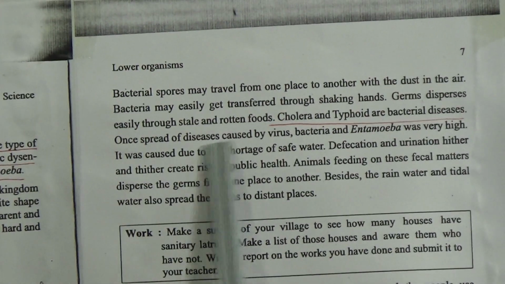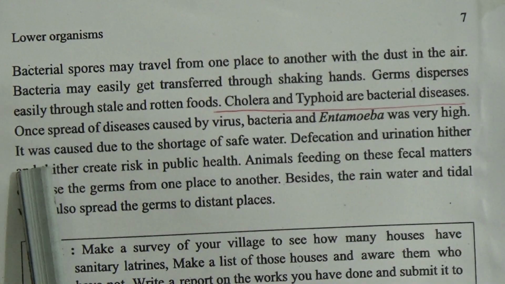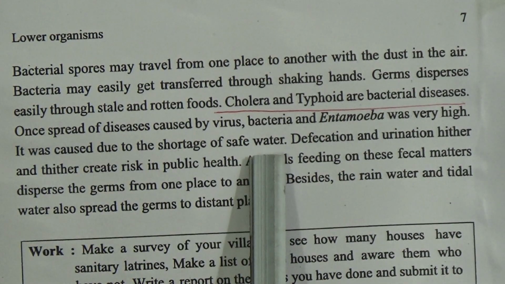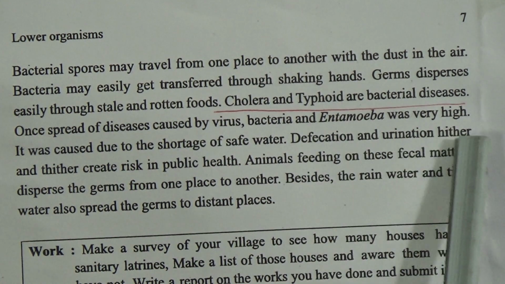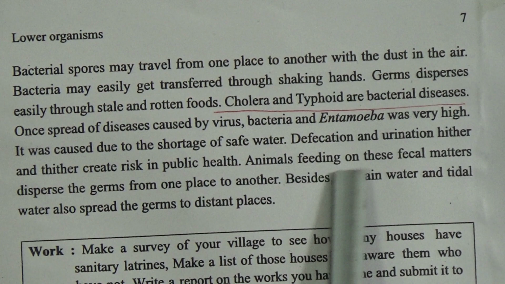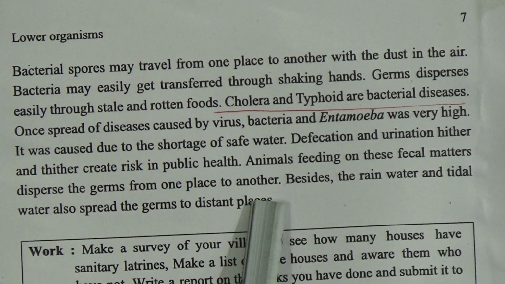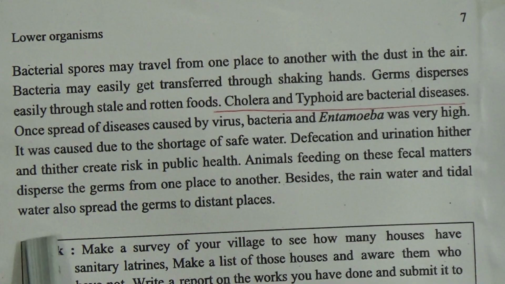Once the spread of diseases caused by virus, bacteria and Amoeba was very high. It was caused due to the shortage of safe water. Defecation and urination here and there create risk in public health. Animals feeding on these fecal matters disperse the germs from one place to another. Besides, rainwater and tidal water also spread the germs to distant places.